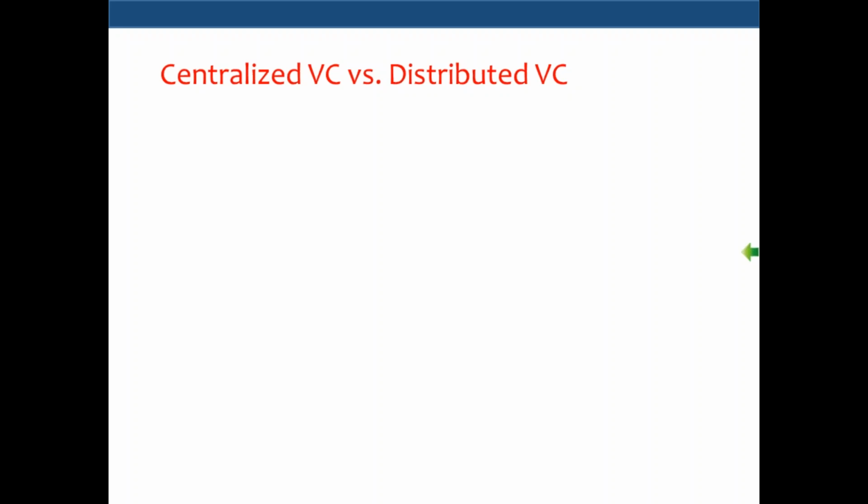Okay, so let us look at the fundamental differences of version control systems. So as I said, CVS and Subversion follow one mechanism called centralized version control. That they both are centralized version control systems, whereas Mercurial and Git both are distributed version control systems. Okay, so the difference comes here.